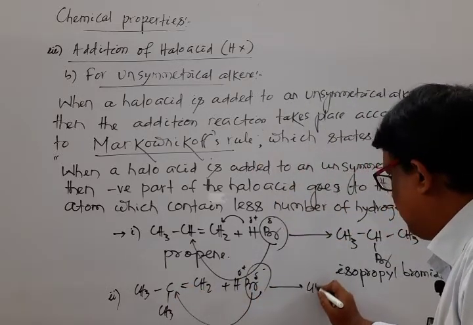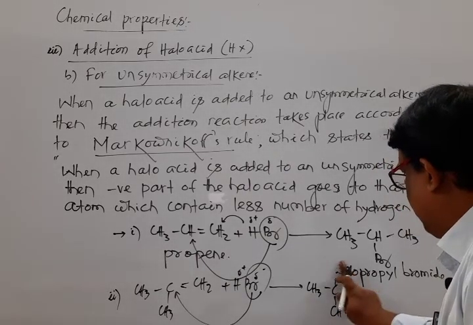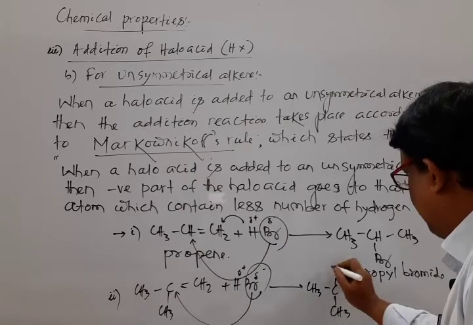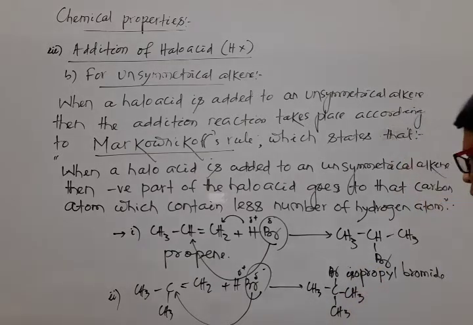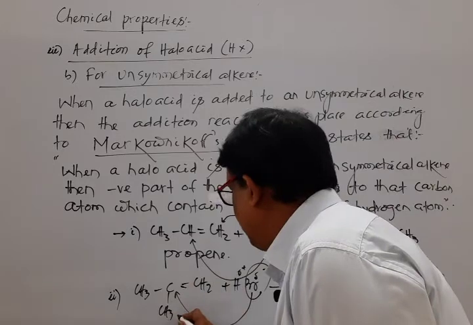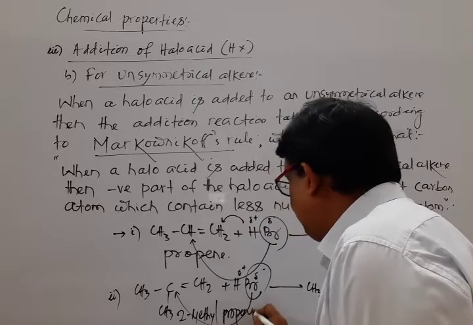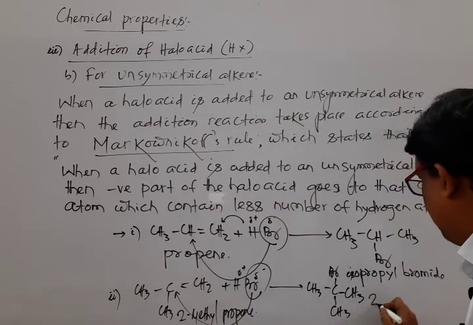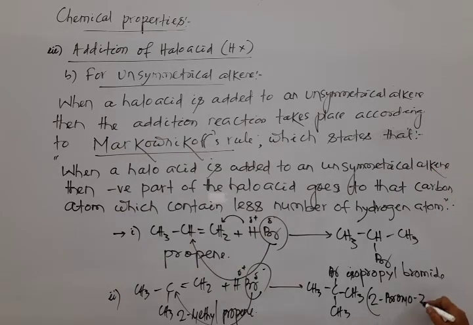The product is CH3, C branching CH3, Br, then CH3. The reactant name is 2-methylpropene, and the product name is 2-bromo-2-methylpropane.